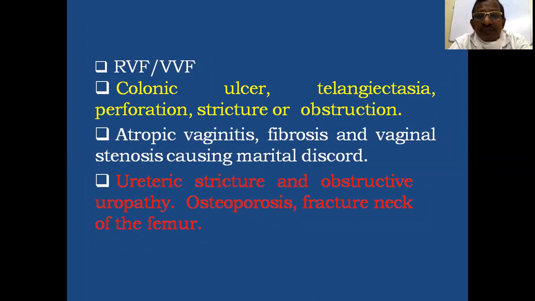So there is difficulty in coitus. So usually in young patients, radiotherapy is not given, and surgery is the preferred treatment of choice.